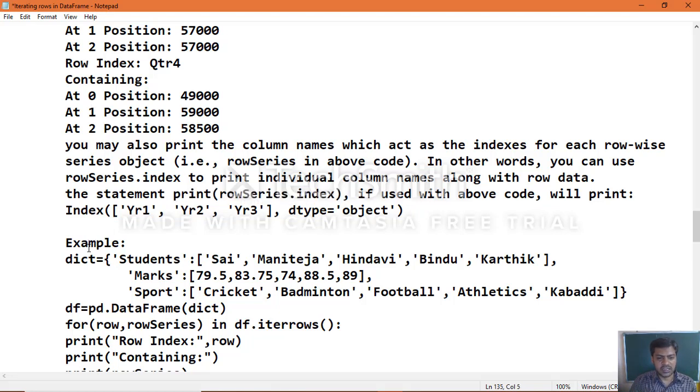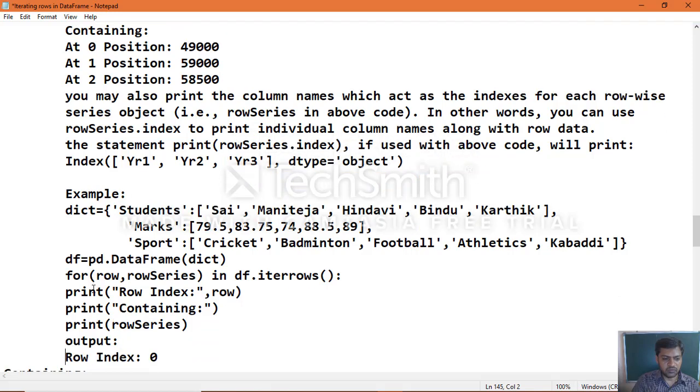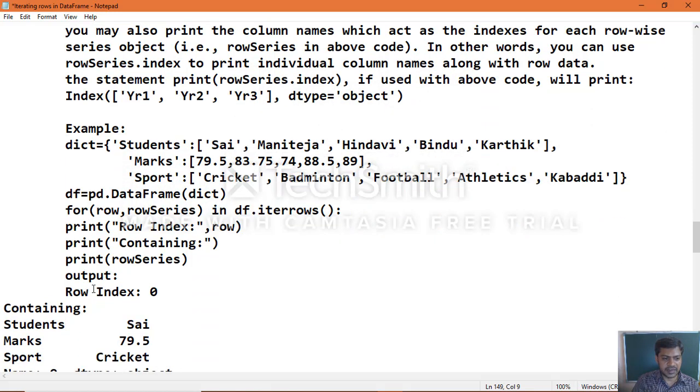Then there is another example that you can work with in the same manner. Another student's information is taken here, and the same for loop can be used to iterate the data.